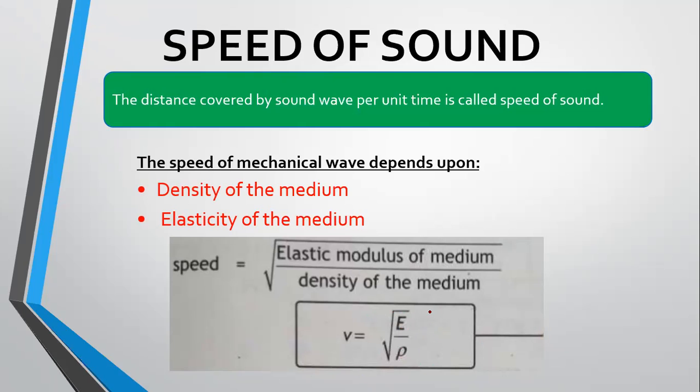In the previous classes, you just learned that the molecules in solid are very close to each other. They are closely packed, so energy can easily transfer from one place to another place. So that's why the speed of sound in solid is greater than in liquid or in gases. But in this class, you will have to explain with the help of this formula. Is it clear? I hope this will be clear to you.